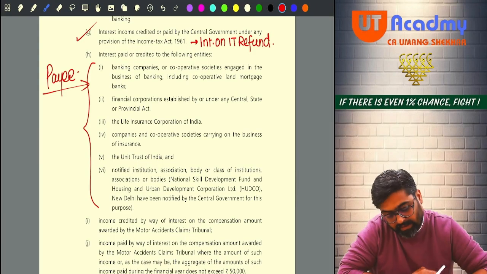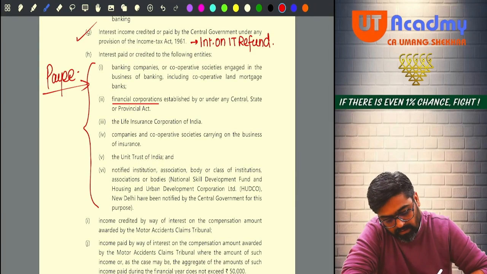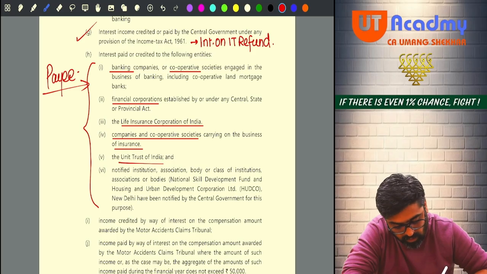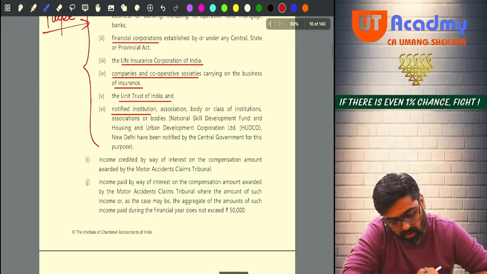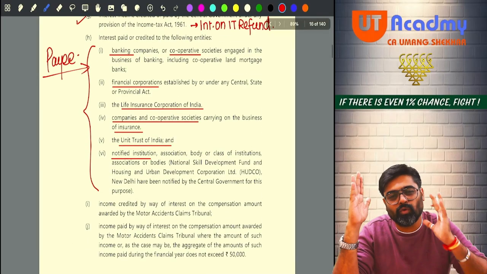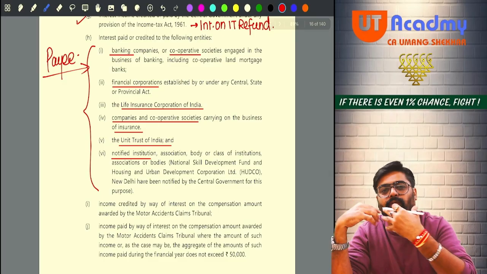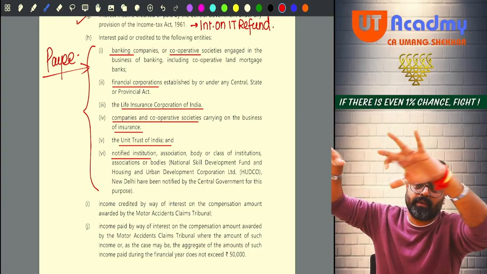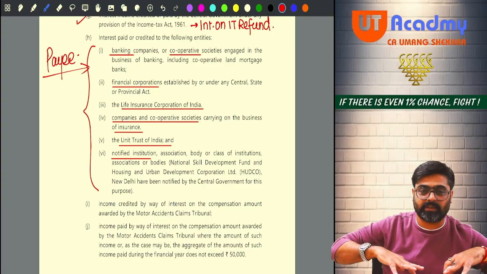Getting my point? Then any financial corporation, any bank, cooperative bank, then Life Insurance Corporation of India, company and cooperative society carrying on business of insurance, UTI, then notified institution or association or body, etc. See, what they usually do, they have huge amounts of money which they give to others as loans, and there are many people who are going to give them interest.